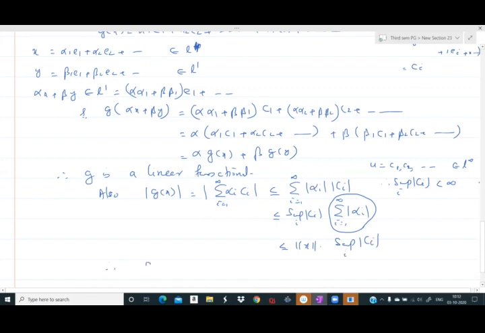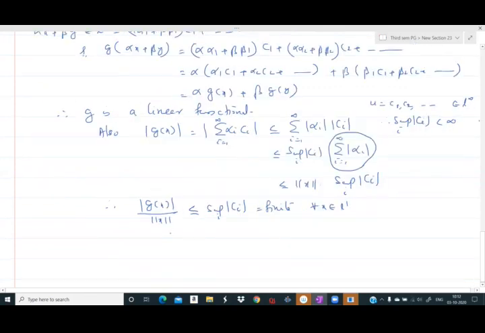Therefore modulus g x by norm x is less than or equal to the supremum of modulus ci over i, which is finite. That is true for all x belonging to L1. Therefore when we take the supremum of these quantities, that is still a finite number, and the supremum of this modulus g x by norm x is the norm of g.